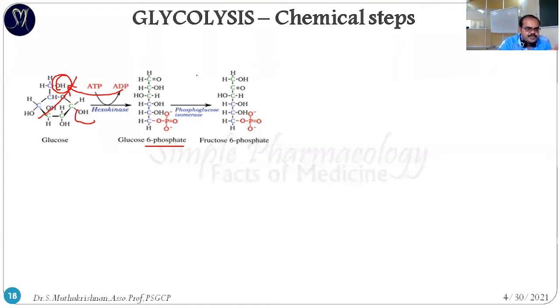What's the structural difference? You can see here, this OH group is going to this place. The ketone group O is going to the 5th carbon. So it's an interconvertible reaction. Simply, the hydroxyl group and the ketone oxygen are converted from the 6th place to the 5th place. That's a simple step. The hydroxyl group from the 5th place is going to the 6th carbon. So structure-wise, glucose 6-phosphate is different from fructose 6-phosphate.